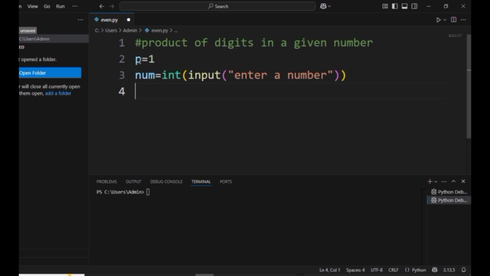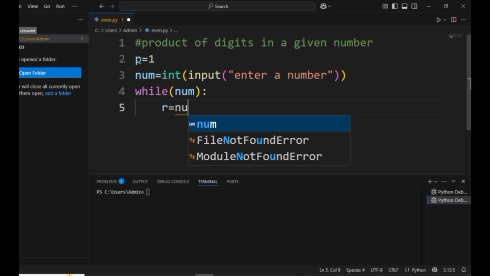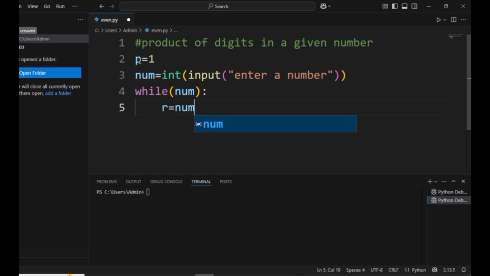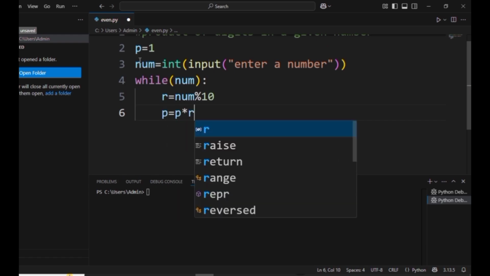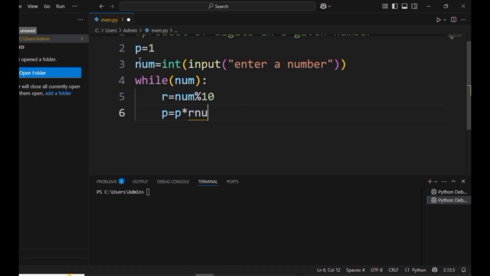Now here we can enter one number and let's start the while loop. While n, that is our num, not equals to 0, up to that this loop has to work. Now see, at first we find the remainder of the number, that is the modulus. If you take the value 235, modulus of 10, then the remainder is 5.